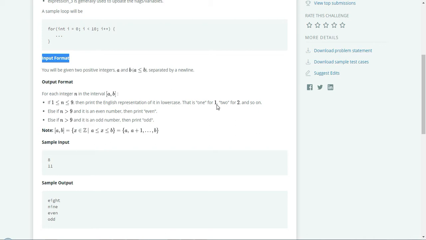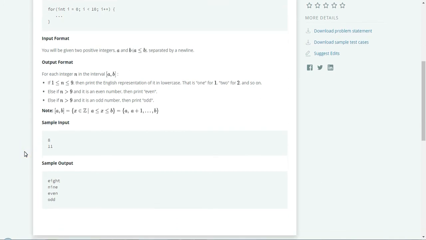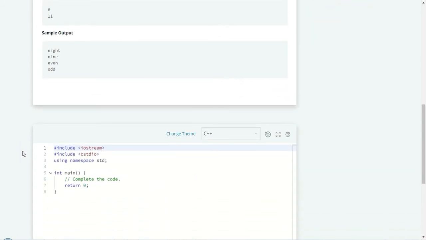Here it is all about looping. To understand, take 8 and 11, the two inputs they have given, so from 8 and 9. If the number is less than or equal to 9, then we need to print the word of that specific number. If the value is greater than 9, we need to check whether the number is odd or even. So let's come to the code.